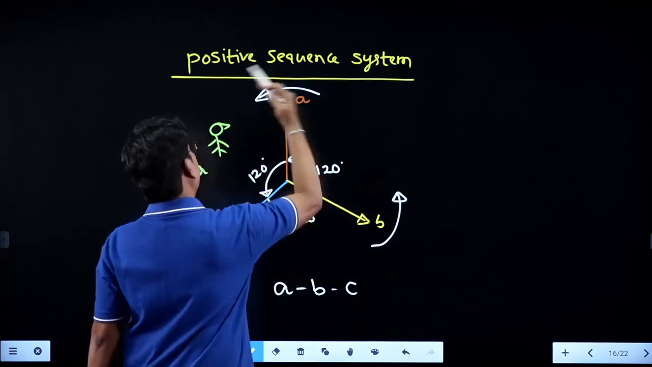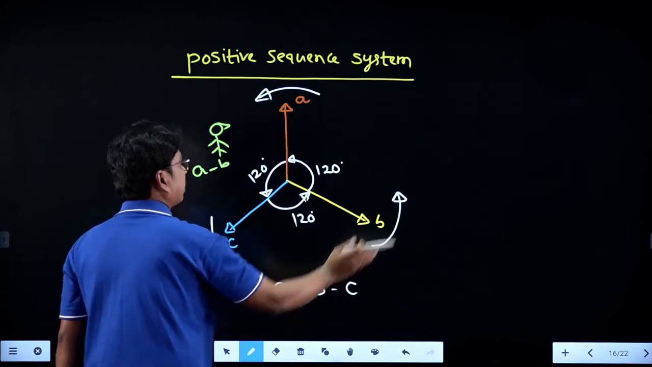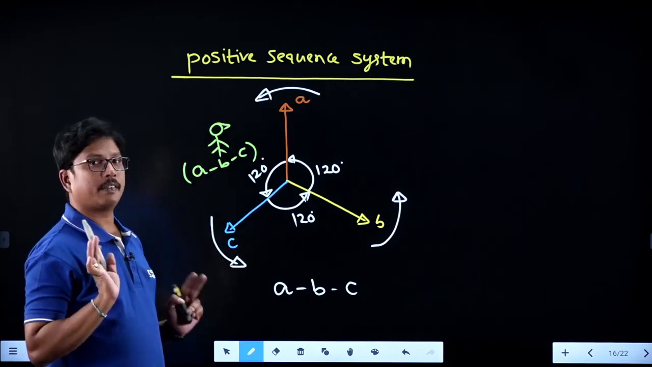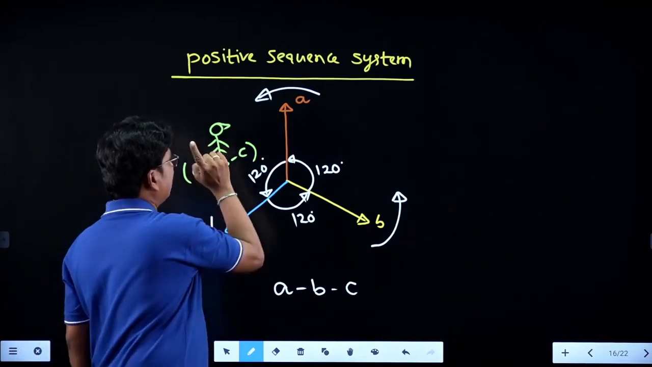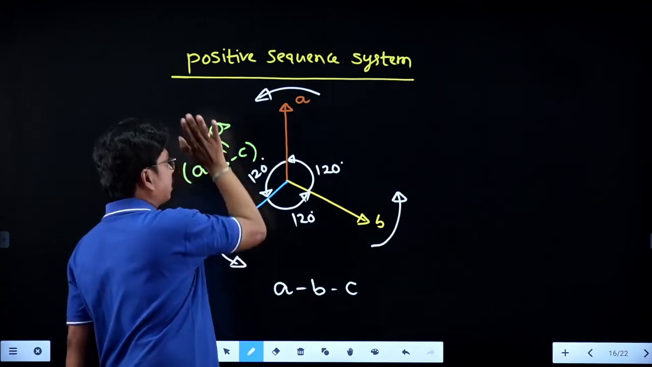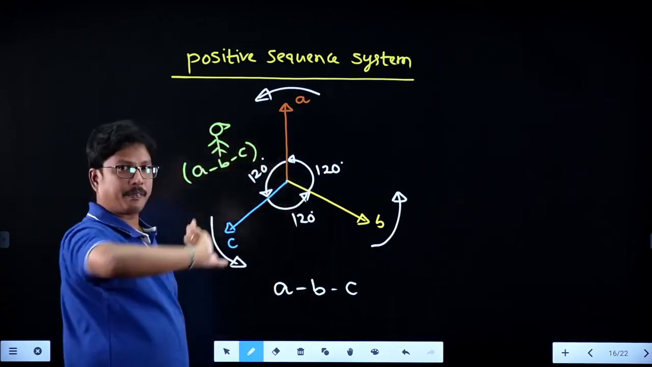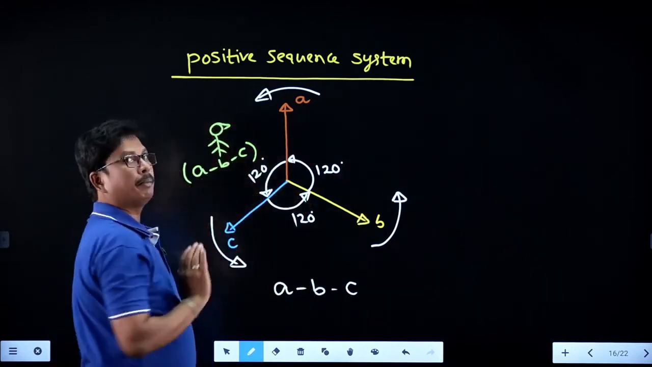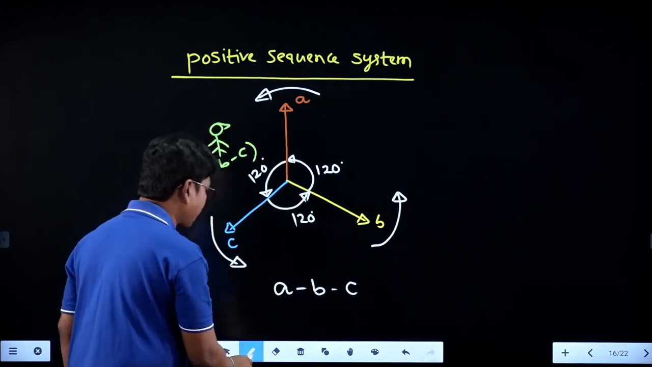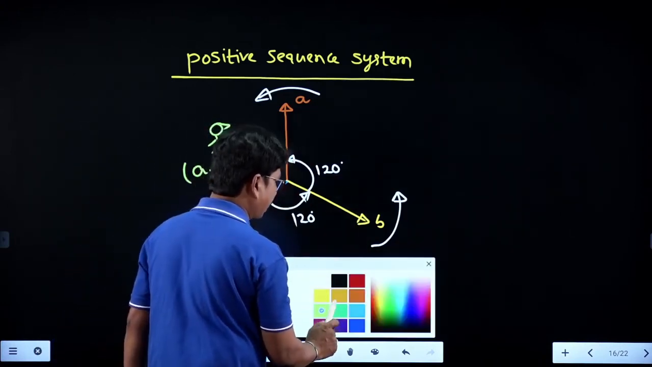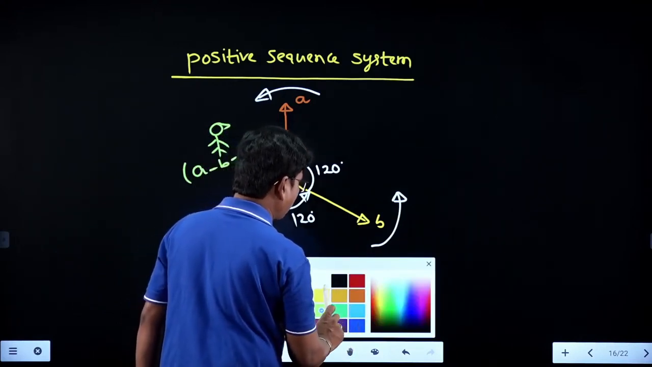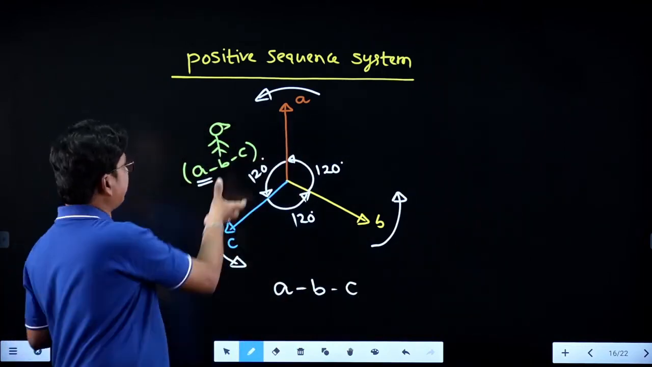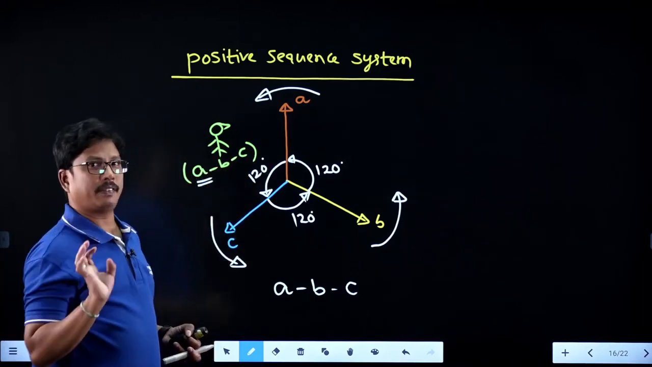After that, B can meet the person, phase B, and after that C can meet the person, phase C. A, B and C. That is the way of finding the phase sequence. Just check here. The person should never rotate. The person has to be stationary and the vectors will rotate, so that A meets the person, and B meets the person, and C meets the person. Now tell me, what is the reference phasor here? The reference phase is whatever you have started with. As you have started with A, that is the reference phase.